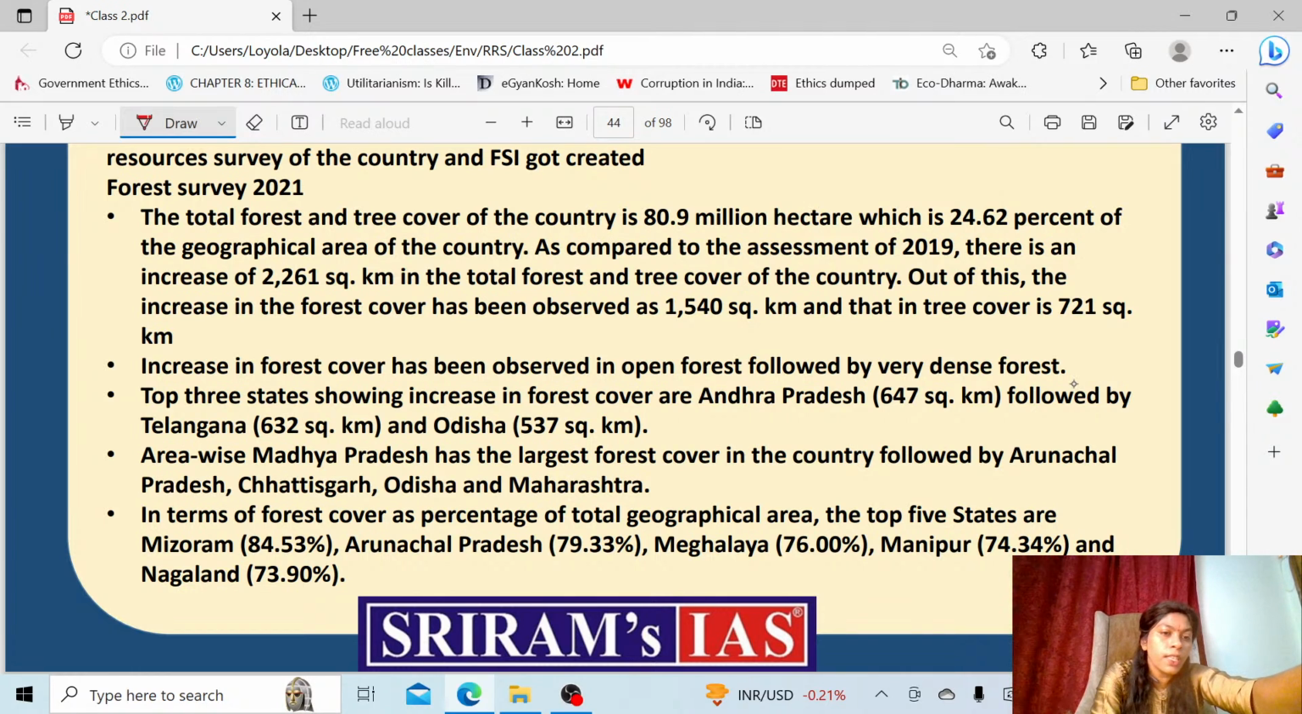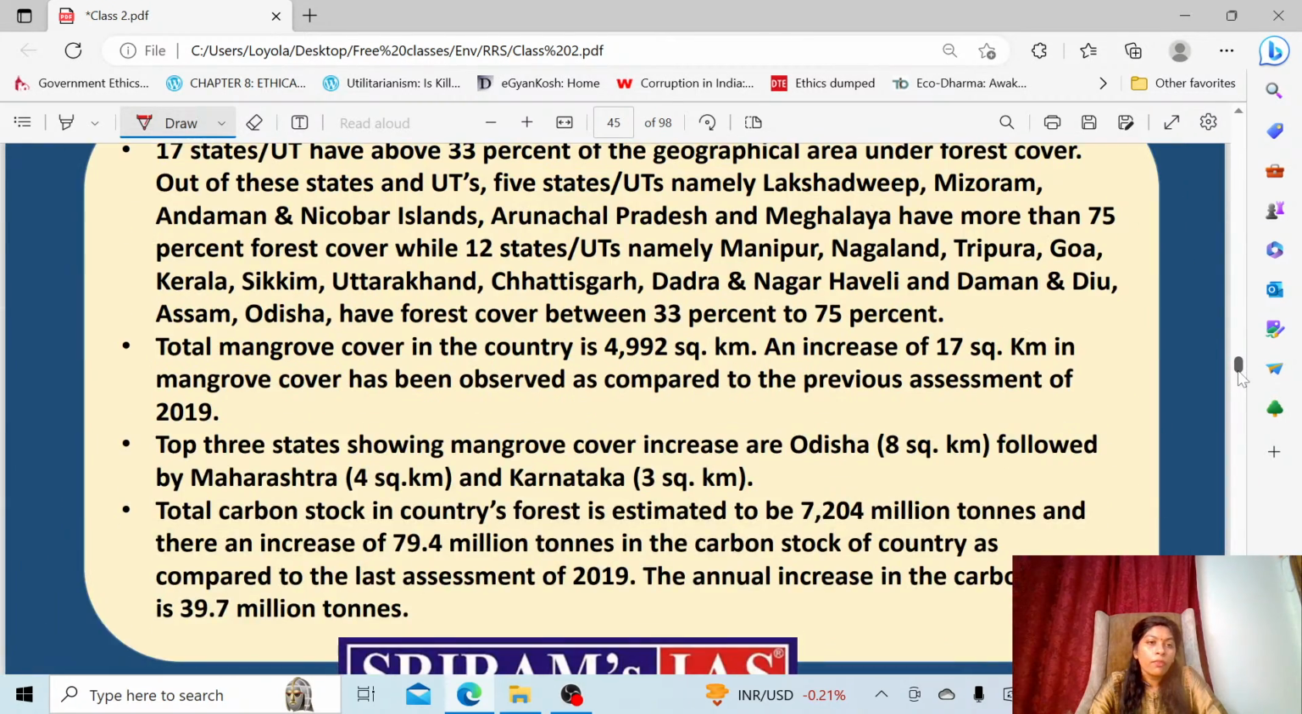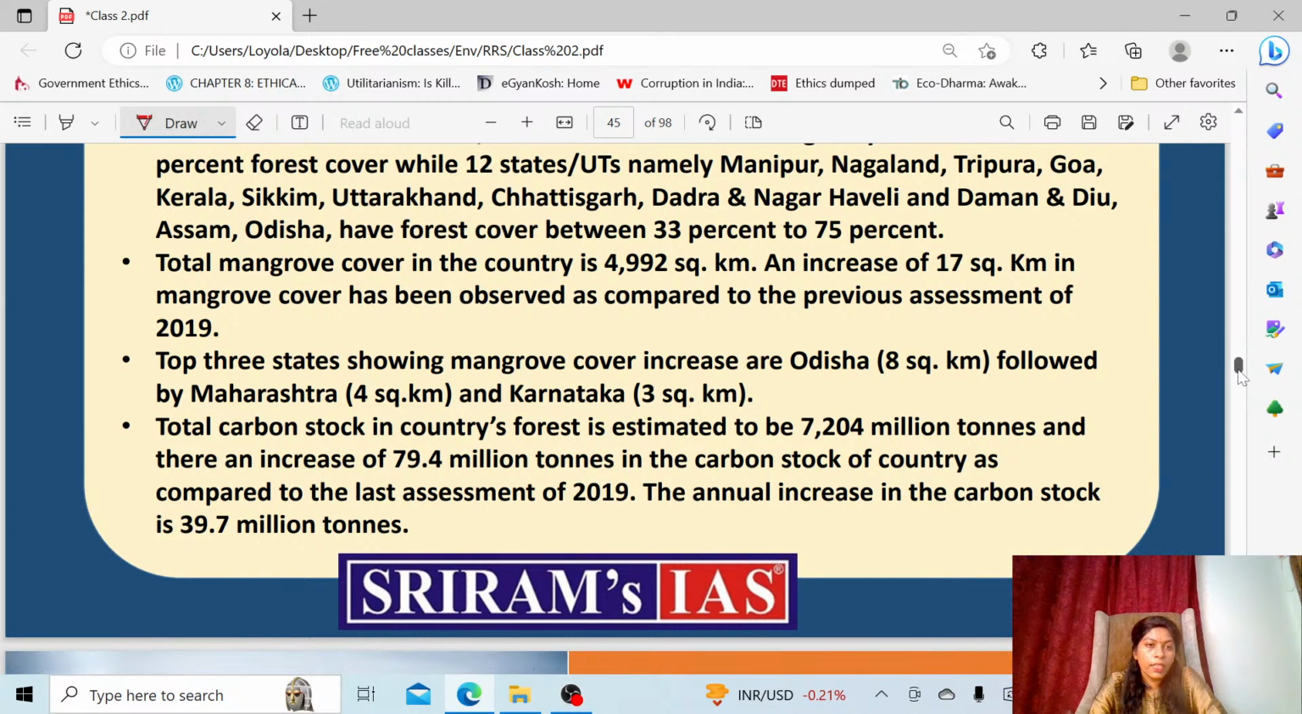As you can see, the top 3 states showing increase in forest cover are these. Area wise, Madhya Pradesh is the one having the largest forest cover in the country. Then comes Arunachal Pradesh, Chhattisgarh and Odisha, area wise. That means a huge area is under forest cover. This is the forest cover as a percentage of total geographical area. The top 5 states will be Mizoram, then Arunachal Pradesh, because 84% of the state has forest. Then Arunachal Pradesh, 79% of the area in the state has forest. This way you have to study the data of the Forest Survey of India. Every 2 years the report will be released.